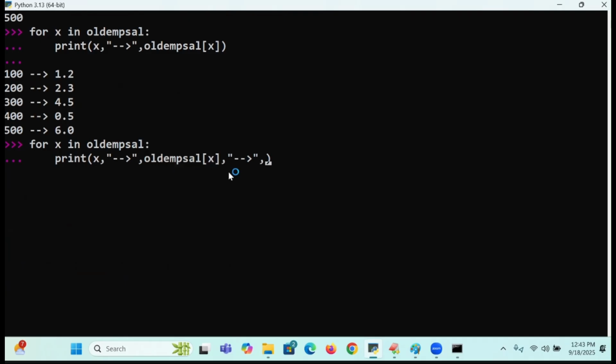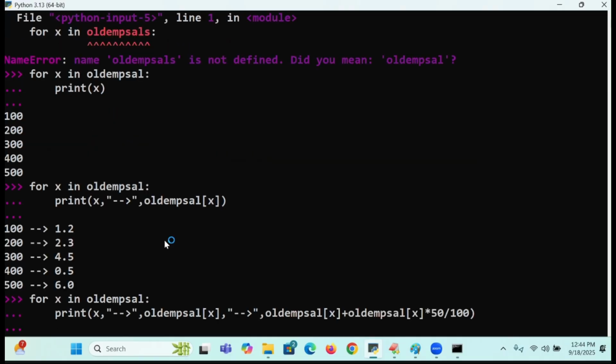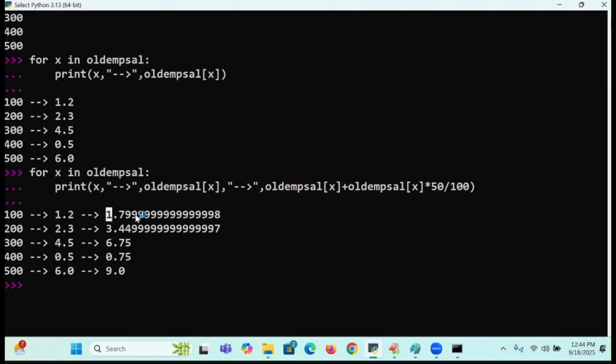Old salary plus, come on, old salary into 50 by 100. What is the old salary? 1.2. 1.2 plus 1.2 into 50 by 100. What is the 0.6? 1.2 plus 0.6 is what? 1.8. Come on. So, you see, next 2.3, 4.5, like that. You see here, all of you, 1.79999. It is nothing but 1.8.